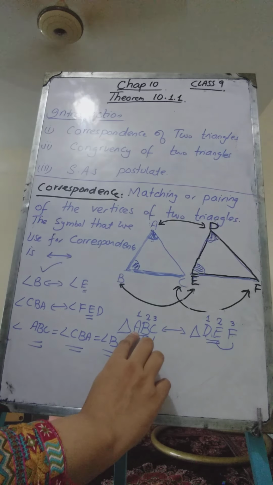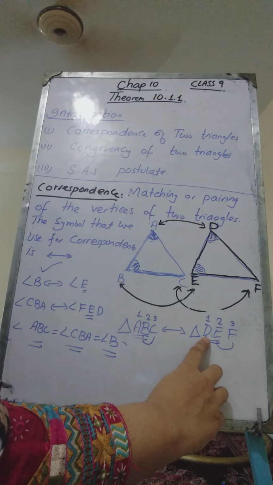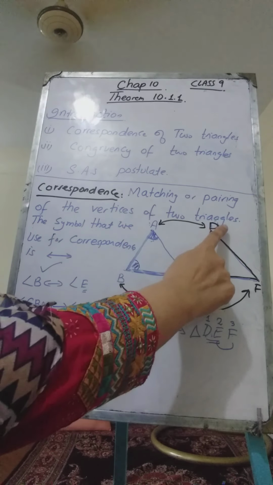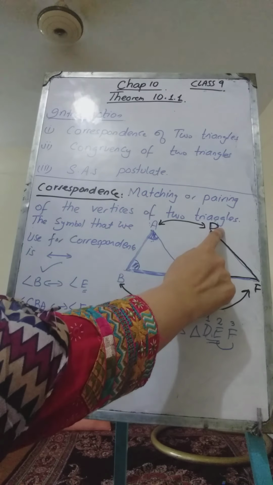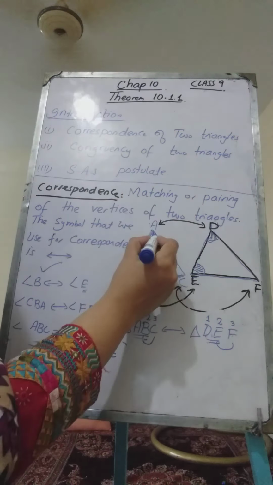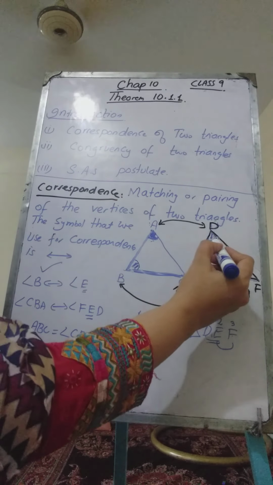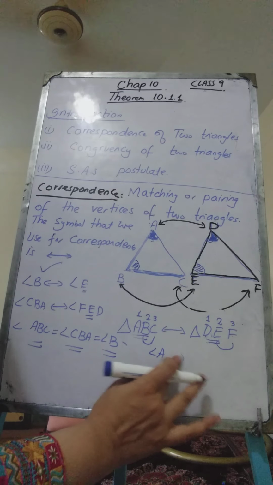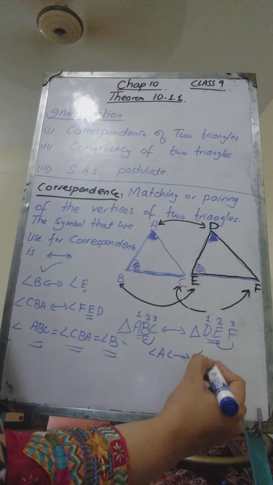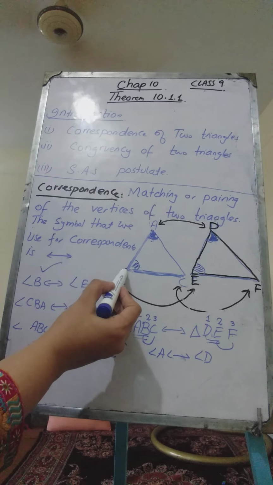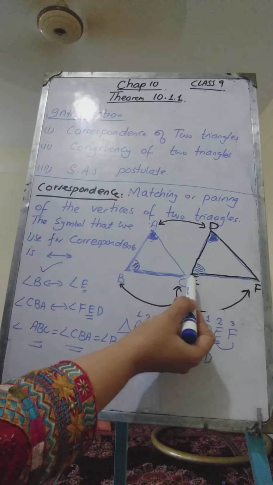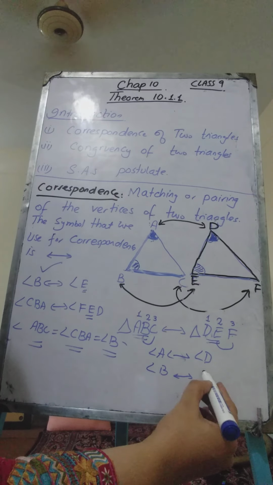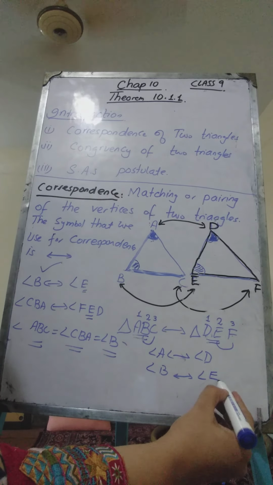Okay. Similarly, if two triangles correspond, then the angles at the corresponding vertices correspond too. The angle which is made at vertex A will always correspond to the angle which is made at vertex D. Vertex A corresponds to vertex D. Therefore, this angle which is formed at A will correspond to angle D. Similarly, vertex B corresponds to E, so we can say that angle B will correspond to angle E.